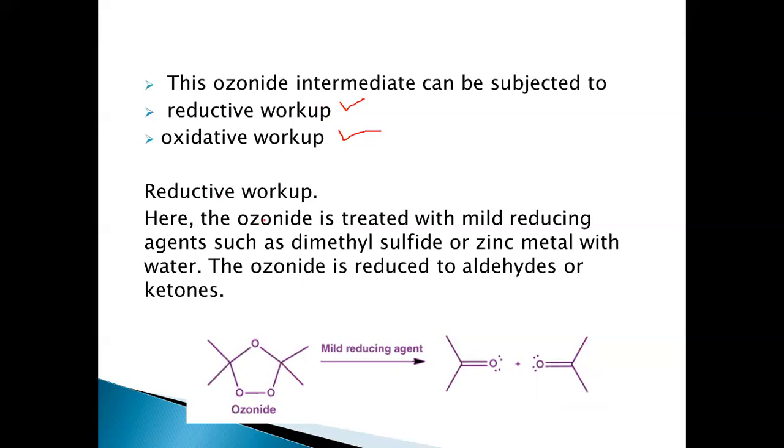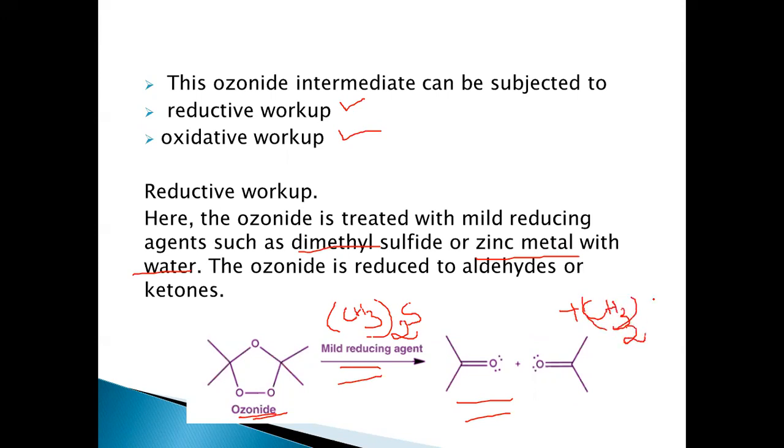In the reductive workup, mild reducing agents like dimethyl sulfide or zinc metal with water are used. So the ozonide is reduced to aldehydes or ketones with dimethyl sulfide, and dimethyl sulfoxide, CH3 taken twice SO, is formed as a side product here.